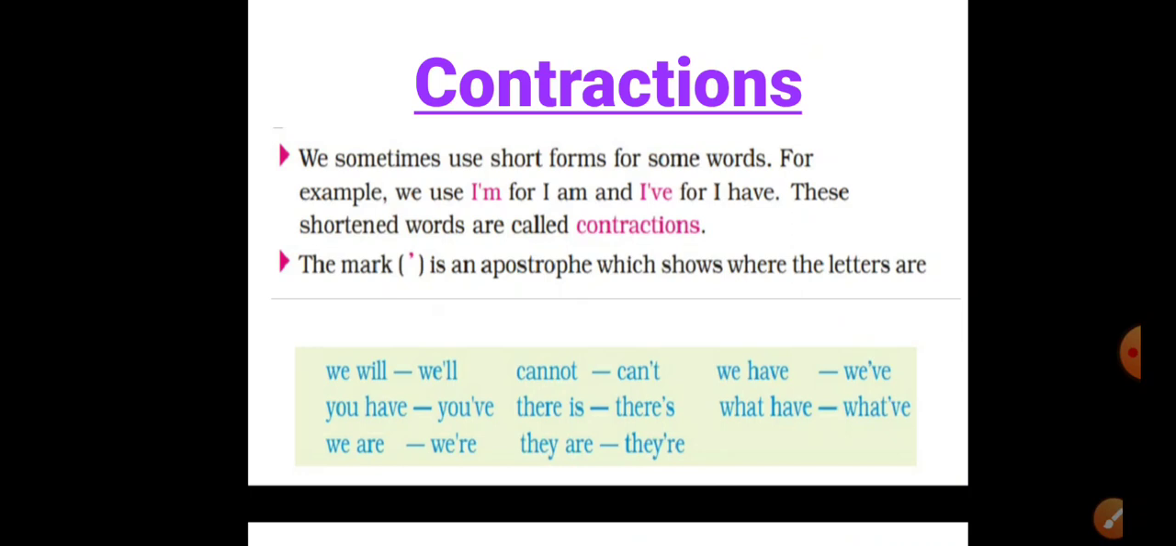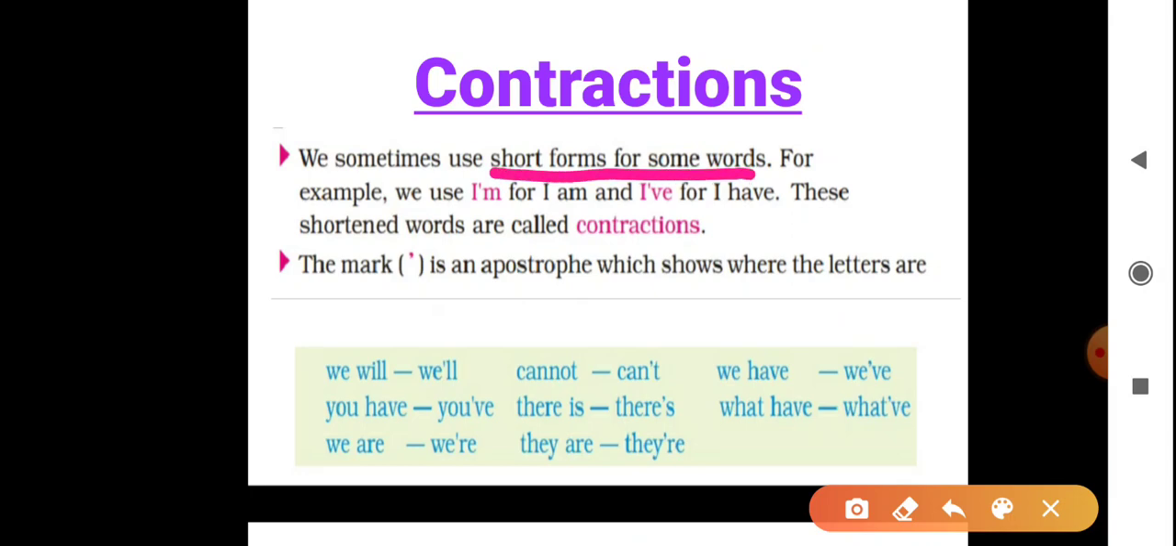We sometimes use short forms of some words. For example, we use I'm for I am and I've for I have. These shortened words are called contractions. So children, contractions means short form of some words. So how can you make the short form? The mark is an apostrophe, which shows where the letters are missing. So you just put the apostrophe mark to make the contracted word.